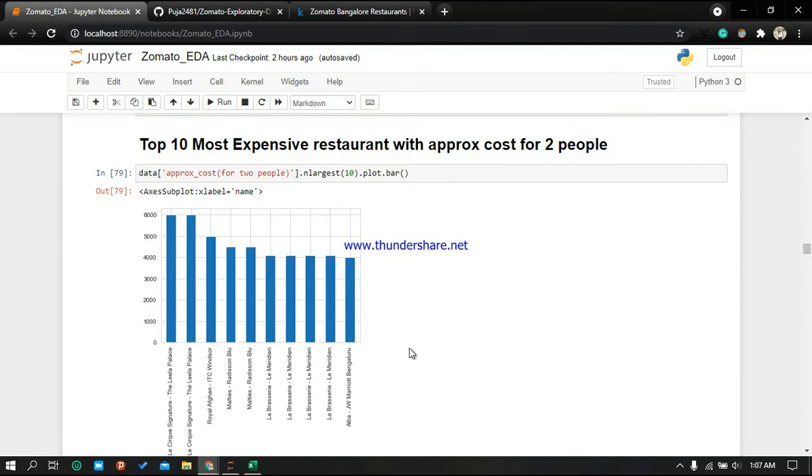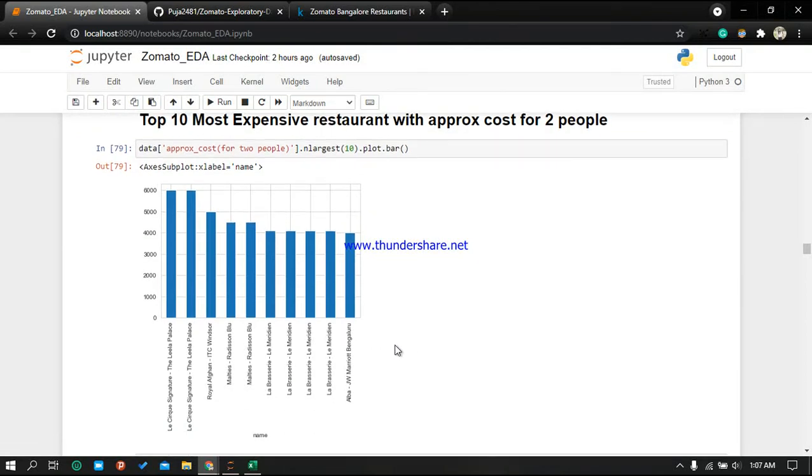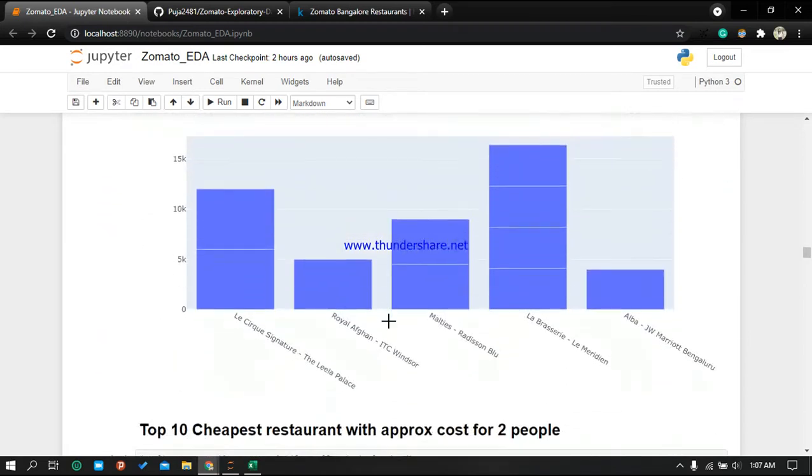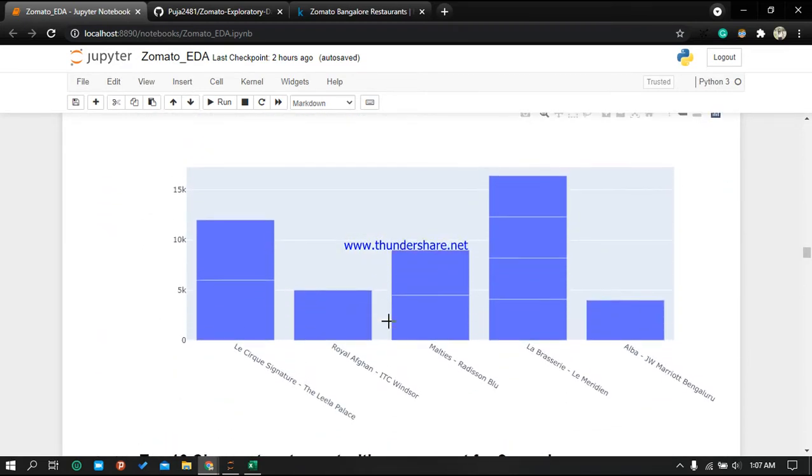Then these are the top 10 most expensive restaurants with approx cost of two people. Most expensive, you can see over here. From here we will get better. See here, Le Brézy and Le Meridien are having 4100, so it is more than 15k.